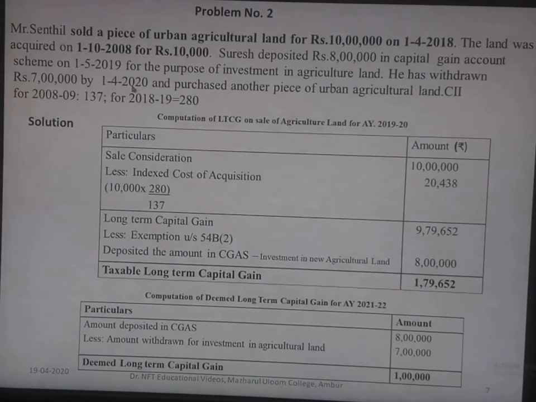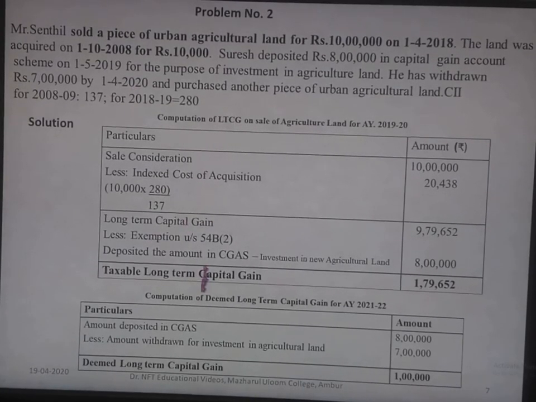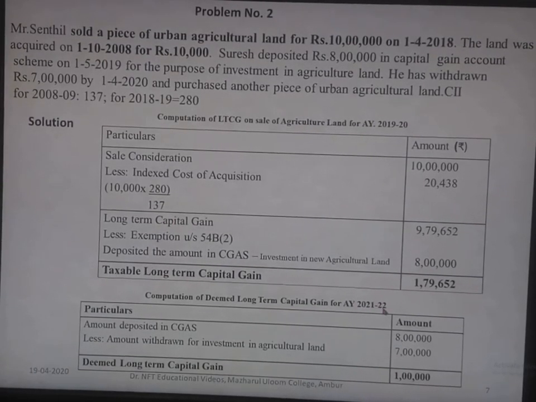So for the year 2021-22, he may get a long-term capital gain, which is called deemed long-term capital gain for the assessment year 2021-22. So the amount already deposited in capital gain account scheme is 8 lakh. From that we have to deduct the amount withdrawn for investment in agricultural land of rupees 7 lakh. We get the deemed long-term capital gain for the assessment year 2021-22 as rupees 1 lakh.